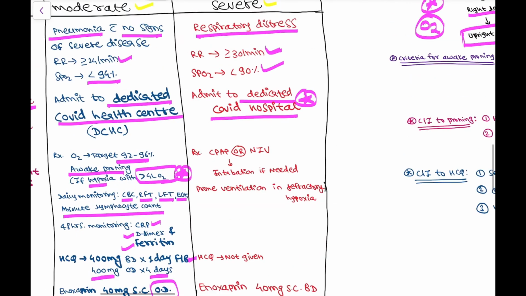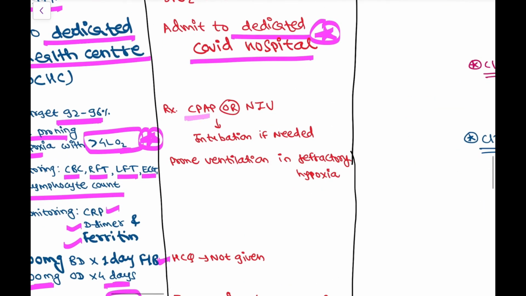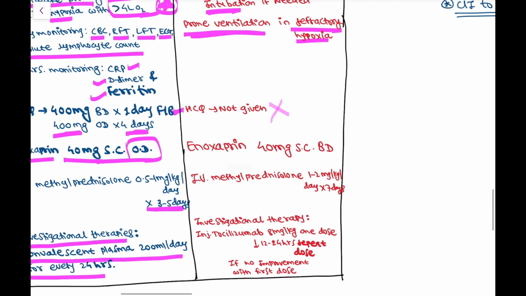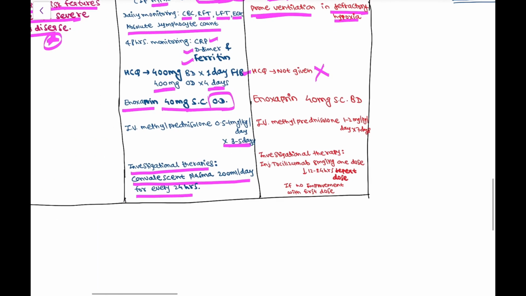And in severe, we have to give continuous positive airway pressure or non-invasive ventilation, and if the patient still has hypoxia, then intubation may be needed, and if there is refractory hypoxia, then prone ventilation is given. Hydroxychloroquine is not given in severe cases. Enoxaparin is given, but here it is given BD, whereas before it was given OD.